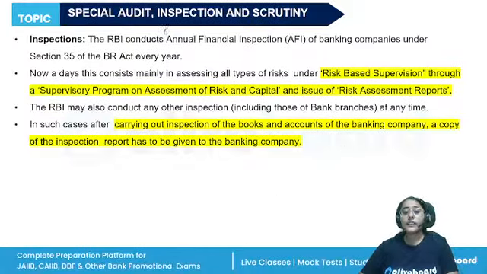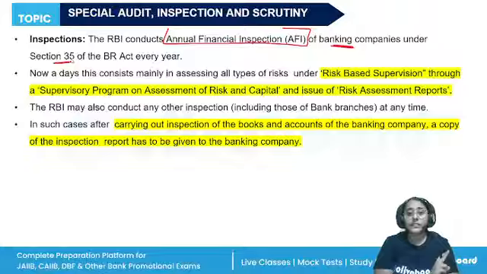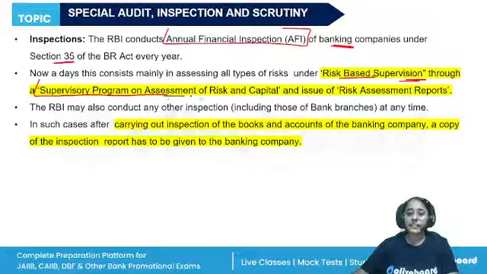RBI conducts the annual financial inspection of the banking companies under Section 35. SPARC, in the very beginning that we discussed, is a risk-based supervision through the Supervisory Program for Assessment of Risk and Capital. And then a risk assessment report will be prepared.